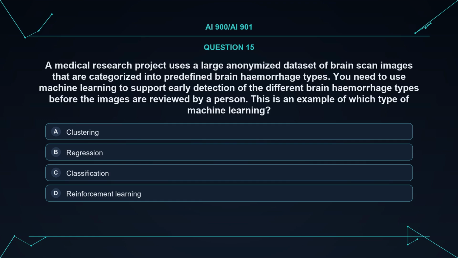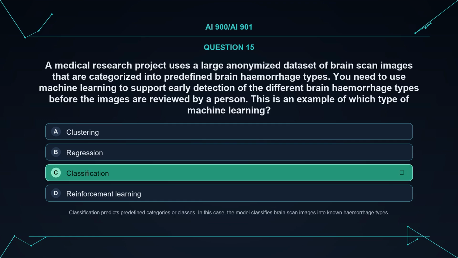primary key. Question. A medical research project uses a large anonymized dataset of brain scan images that are categorized into predefined brain hemorrhage types. You need to use machine learning to support early detection of the different brain hemorrhage types before the images are reviewed by a person. This is an example of which type of machine learning? Option A. Clustering. Option B. Regression. Option C. Classification. Option D. Reinforcement learning. The correct answer is C. Classification. Explanation. Classification predicts predefined categories or classes. In this case, the model classifies brain scan images into known hemorrhage types.